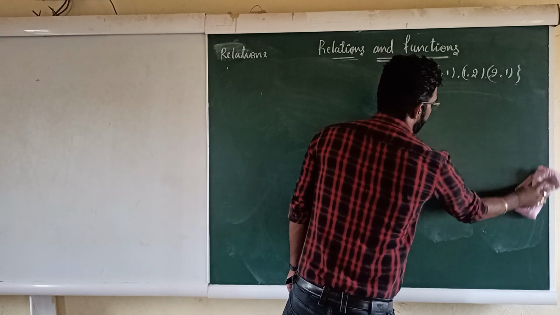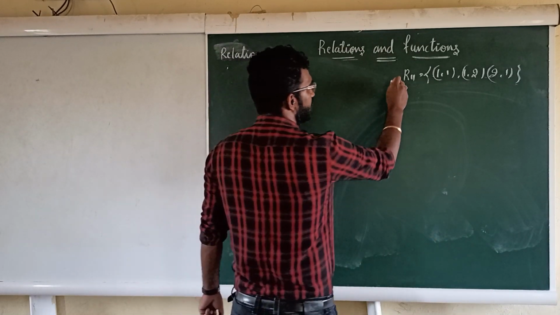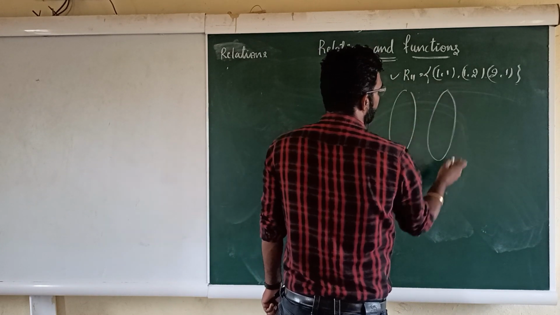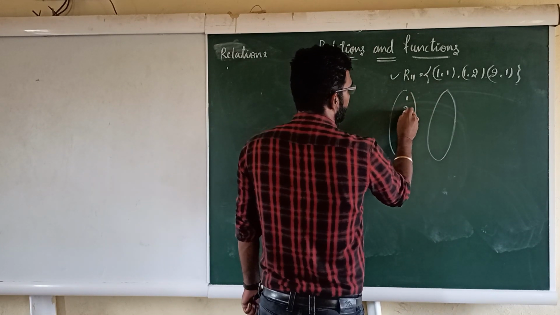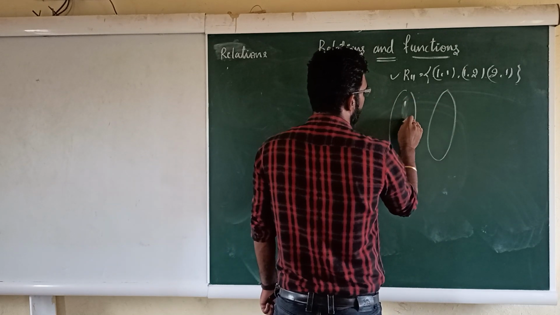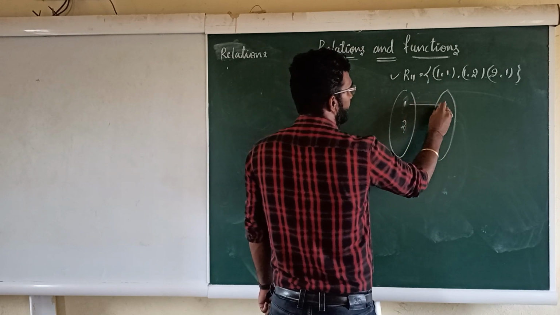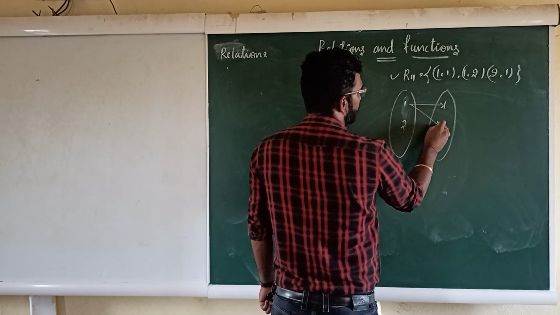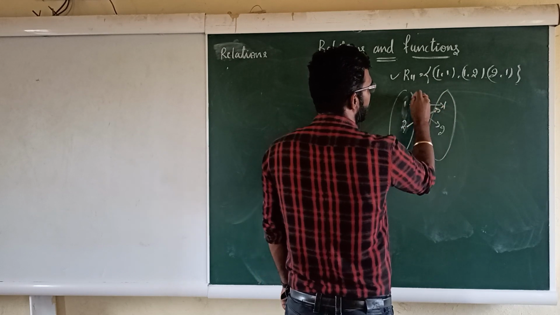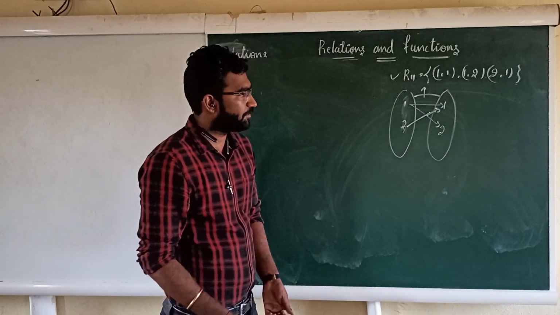Okay, for example, among these 16 relations, I have considered this. This relation also can be expressed using an arrow diagram. Here the elements 1, 2 are there. 1 is connected to 1 and 1 is connected again to 2, and 2 is connected to 1, right? So this is the arrow diagram of this relation.